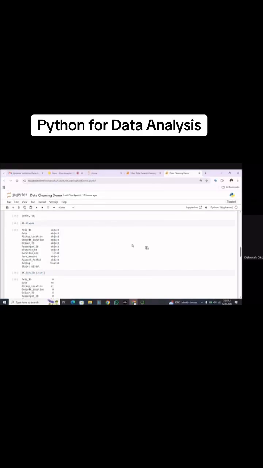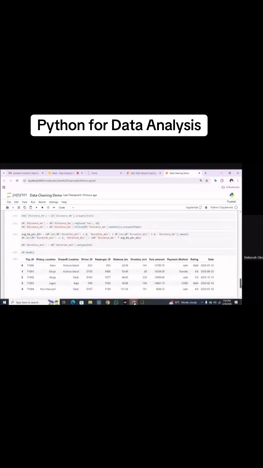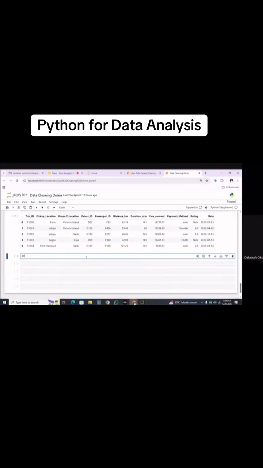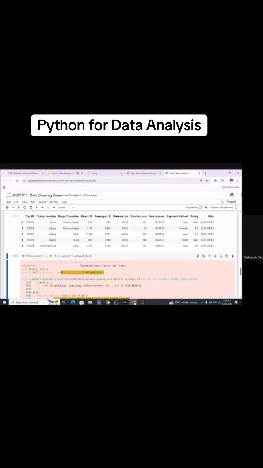This is the wrong data type, of course. And if we try to change it, we come here and say, if amount dot last time, and we want to change it, it's a decimal, so we'll change it to float. We are going to have an error, one error telling us what is wrong.